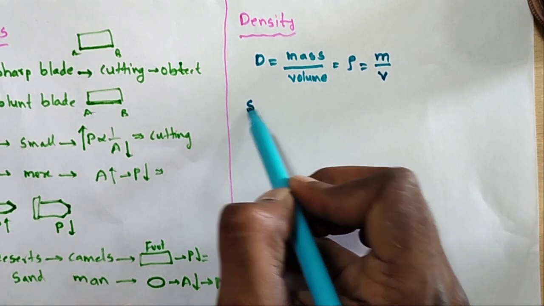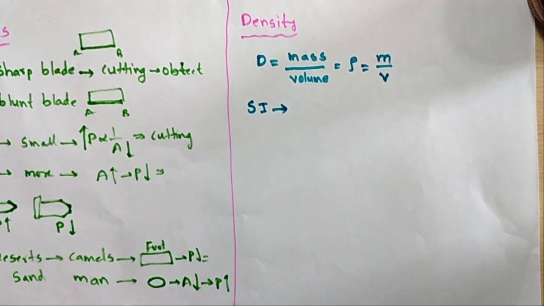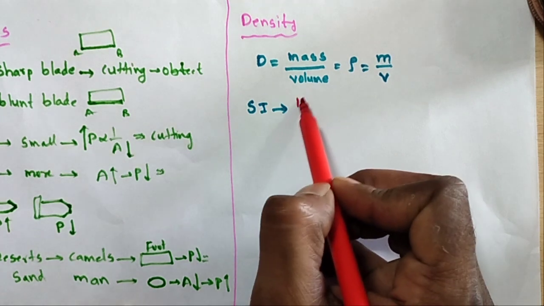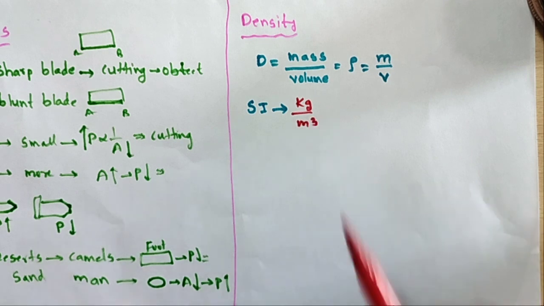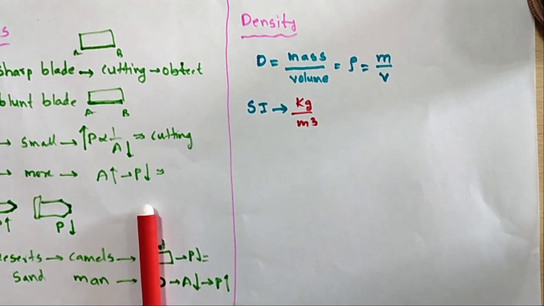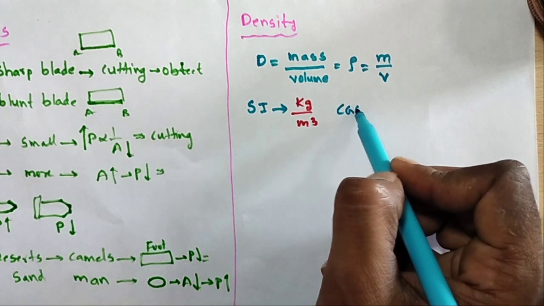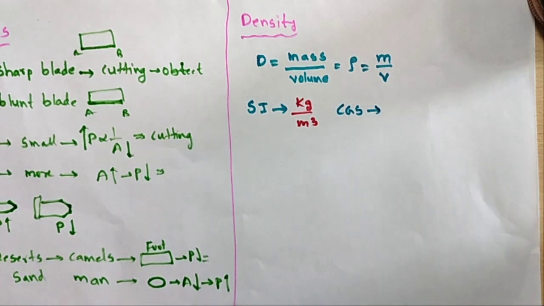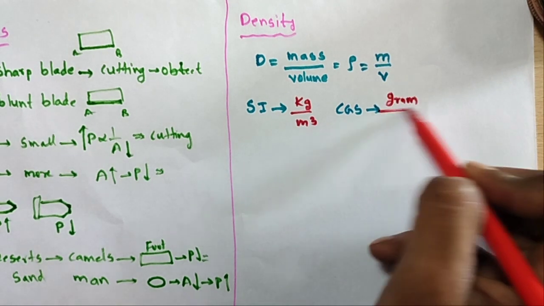So what are the SI units? Here I am taking SI units. We know that in SI, mass is kg and volume is meter cube. So the SI unit is kg per meter cube. And what are the CGS units? In CGS, grams and centimeter cube.